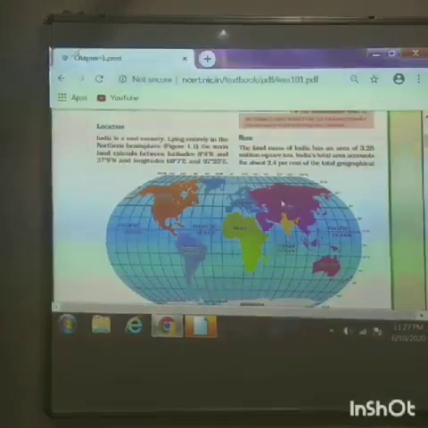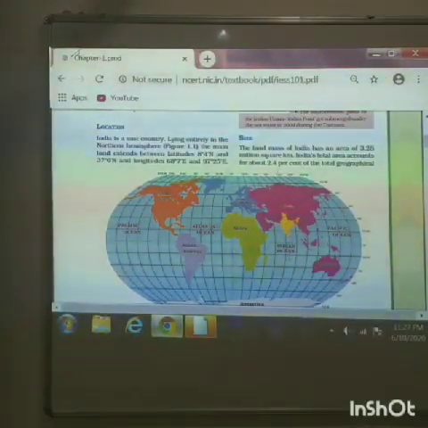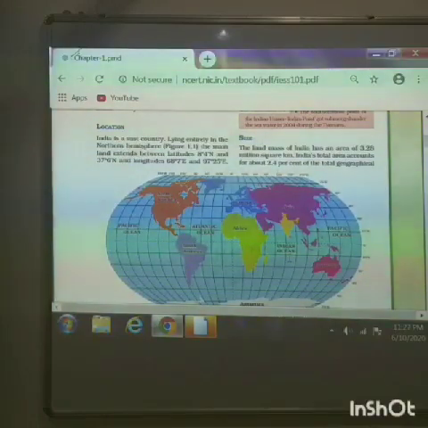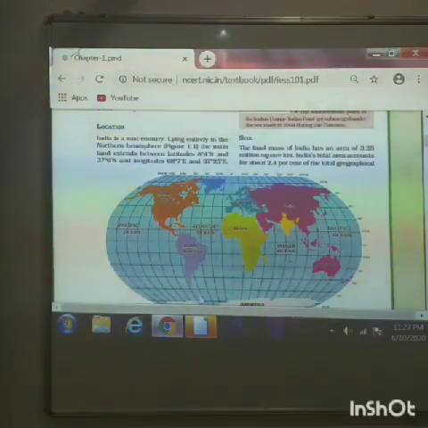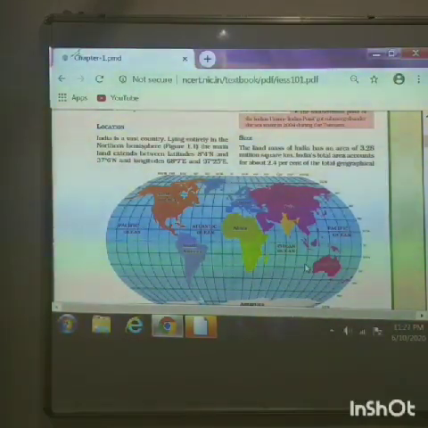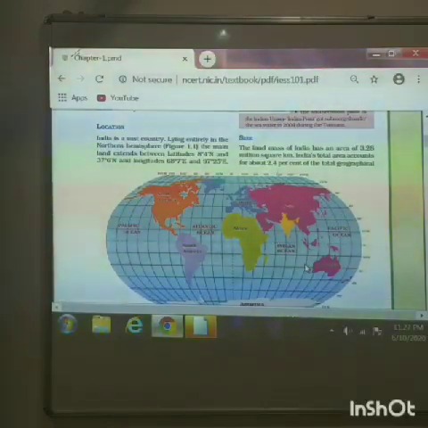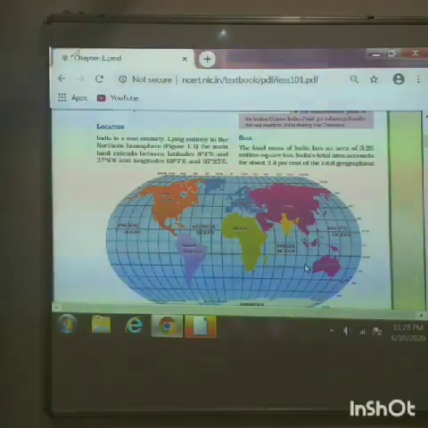This Tropic of Cancer divides India equally into two halves. It passes through Gujarat, Madhya Pradesh and other states like West Bengal and the other northeastern states, and while passing through, it exactly divides India into two equal parts. It is just as the equator divides the entire world into two equal hemispheres. In a similar way, India has been divided into two equal parts by the Tropic of Cancer.